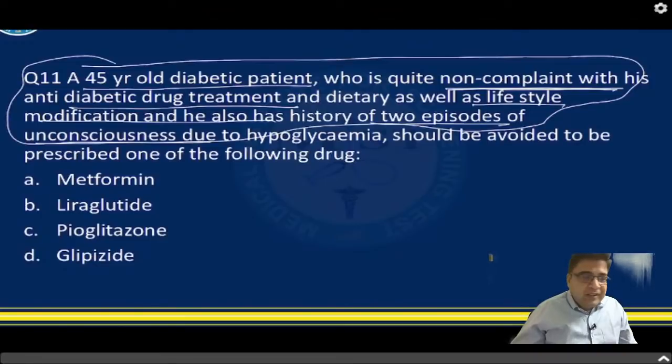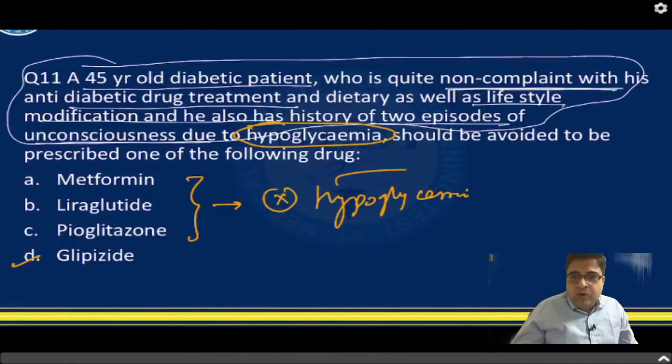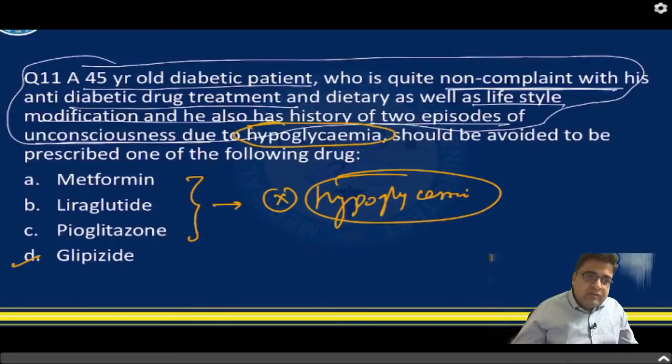Guys, do you know one thing? I didn't expect that you would be able to answer this question, but I really appreciate that you have picked the crux of this question. Please remember, there are some anti-diabetic drugs which will not cause hypoglycemia. This patient has a high risk of hypoglycemia, and hypoglycemia is life threatening. These 3 groups of medicines, where the hypoglycemia risk is very, very low, can be a part of this anti-diabetic regimen.